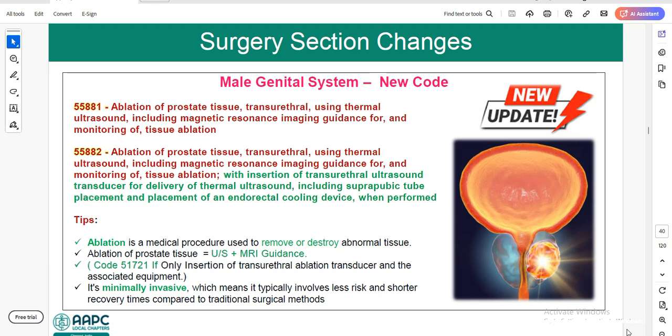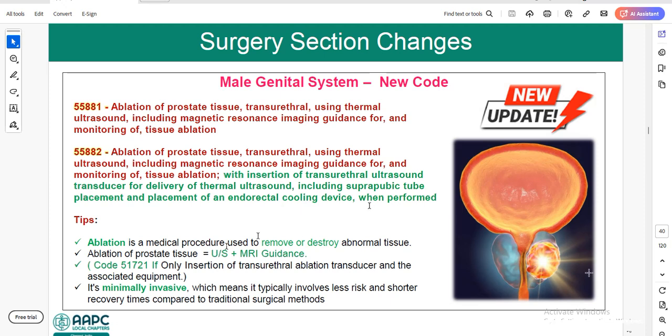This is also a prostatic procedure, but the imaging guidance is different. Here the imaging guidance is magnetic resonance imaging guidance. 55882 is the same as 55881 plus insertion of transurethral ultrasound transducer for delivery of thermal ultrasound, including suprapubic tube placement and placement of endorectal cooling device when performed.